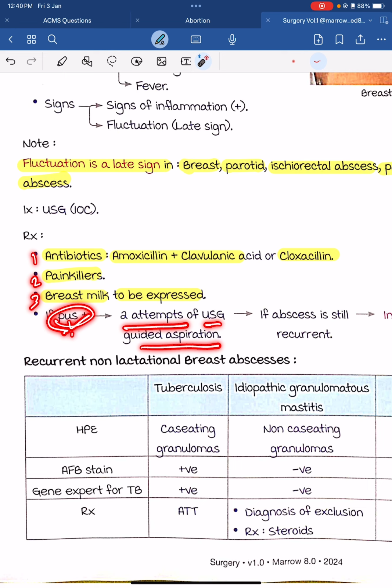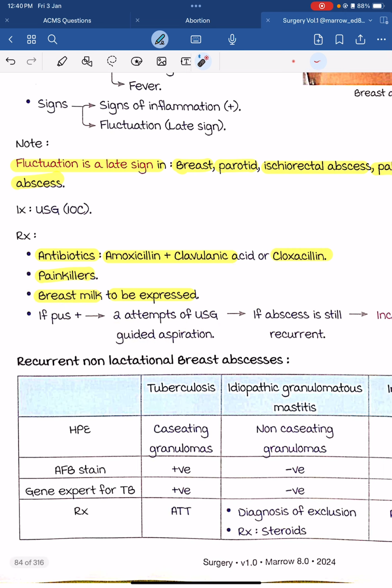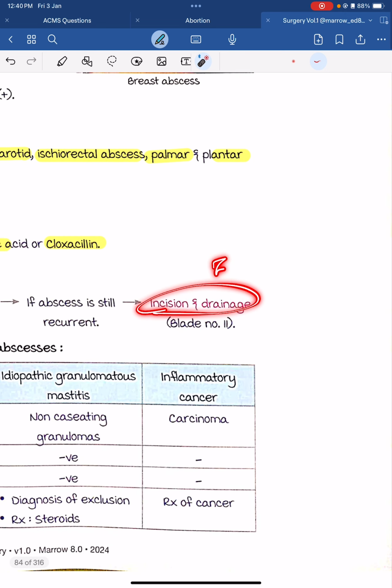If we fail, then aspirate again. If pus is still present, then we go for incision and drainage by blade number 11.